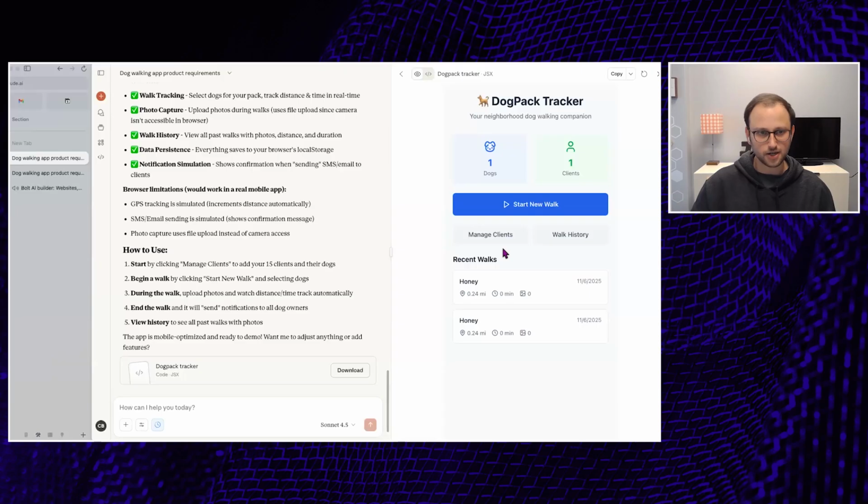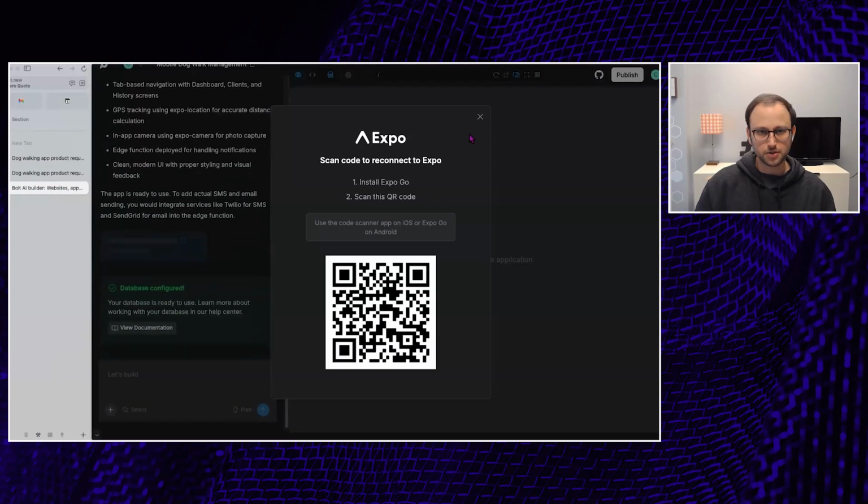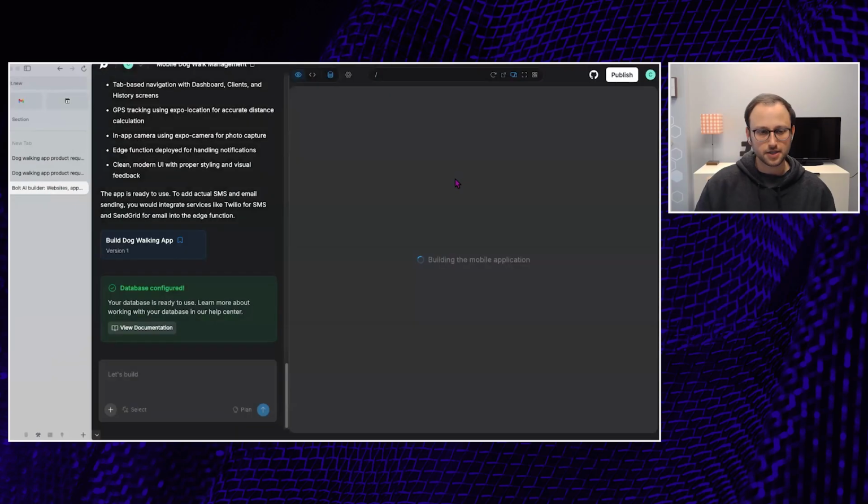Here's my dogs here. Okay, so I get a rough feel for this, right? We're going to expect kind of the same thing from both, but more. We're going to expect the backend functionality. I just got the little notification that it's done, Ed. So let's hop back into Bolt and see what we've got here.